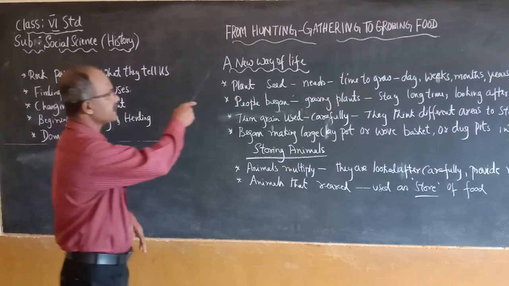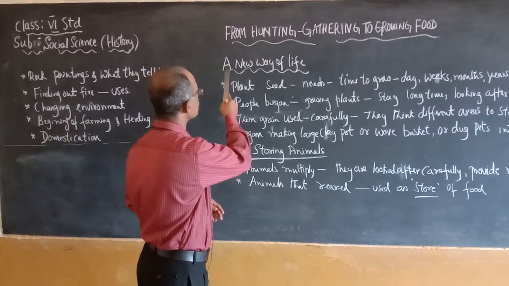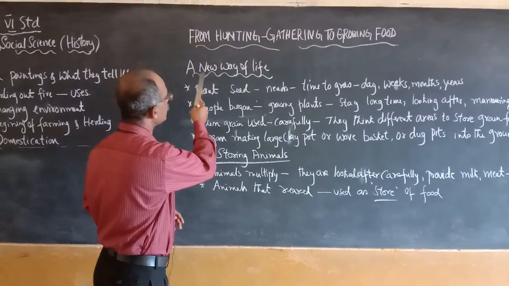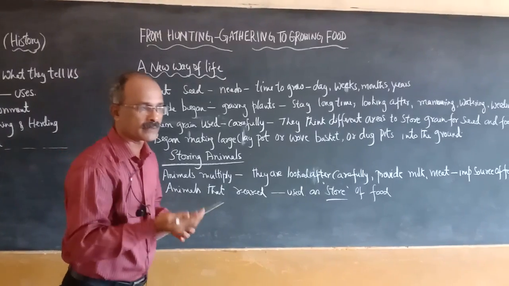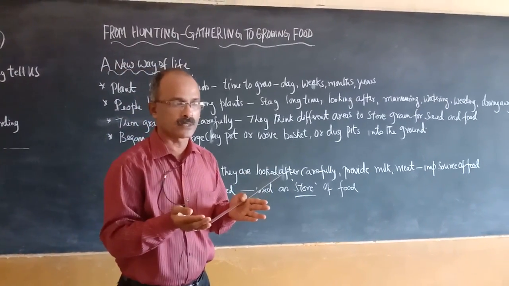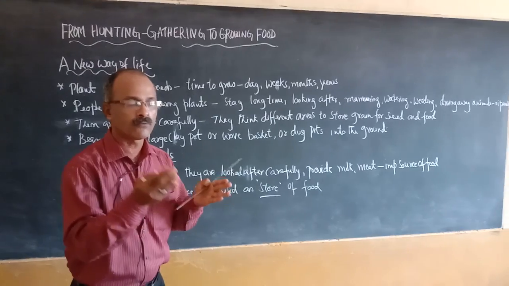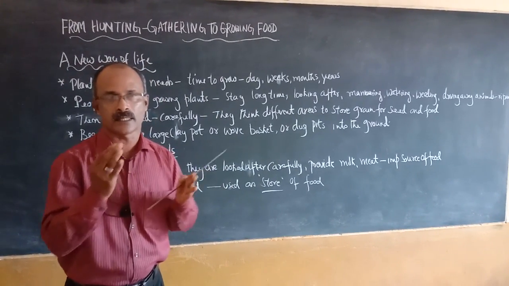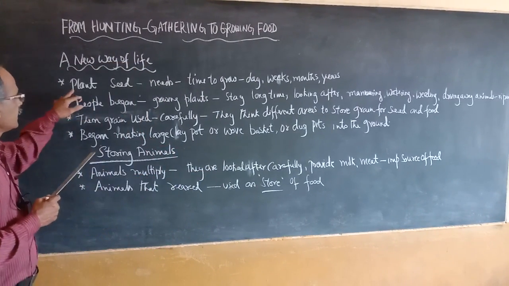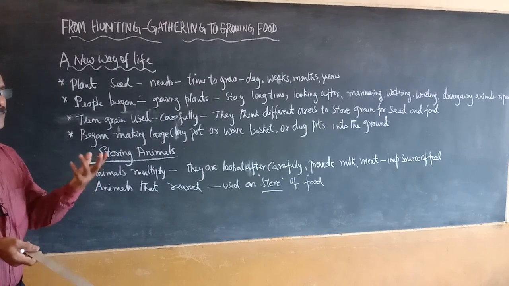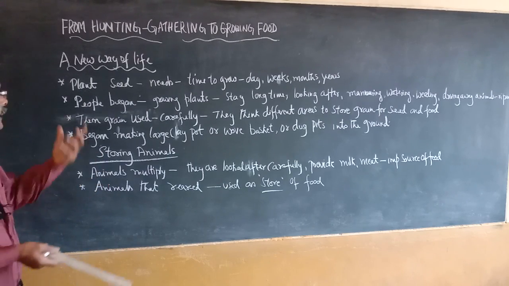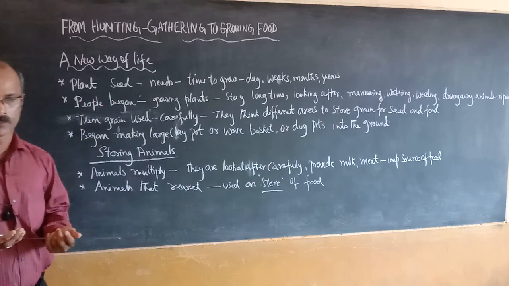Now, let us study today's class, especially with regard to a new way of life. What changes do we observe in the way of life of the early age people? As you know well, if you plant a plant or sow a seed, it requires many days to grow.